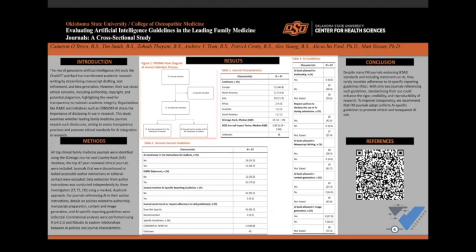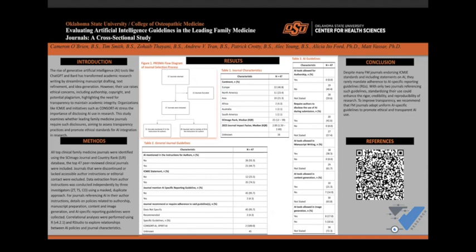Today, I'm going to be discussing our paper, Evaluating Artificial Intelligence Guidelines in the Leading Family Medicine Journals. So, to get started, the rise of generative artificial intelligence tools like ChatGPT and Bard has transformed academic research writing by streamlining manuscript drafting, text refinement, and idea generation.